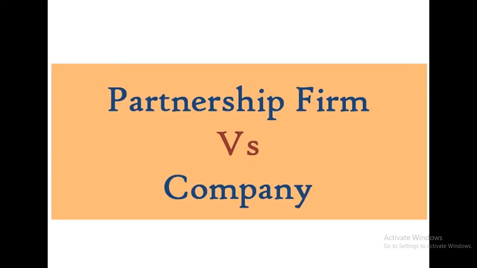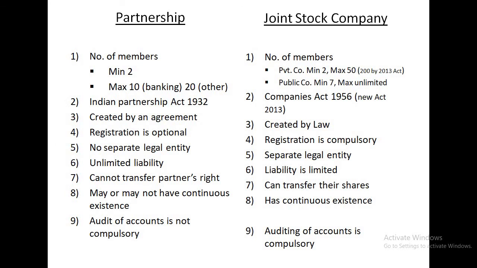Next, we will see the difference between partnership firm and a company, joint stock company. So these are some differences between both partnership and joint stock company. So first point is number of members. Number of members in a partnership firm, minimum is 2 and maximum 10 in a banking business and maximum 20 in other business. If you take joint stock company, the number of members minimum in a private company is 2, maximum is 50. This is according to Companies Act 1956, but the latest Companies Act 2013, it has changed.